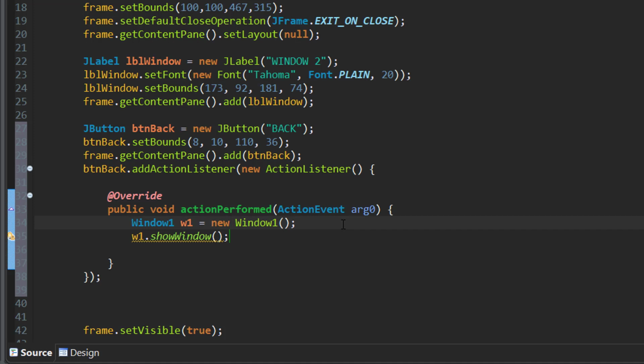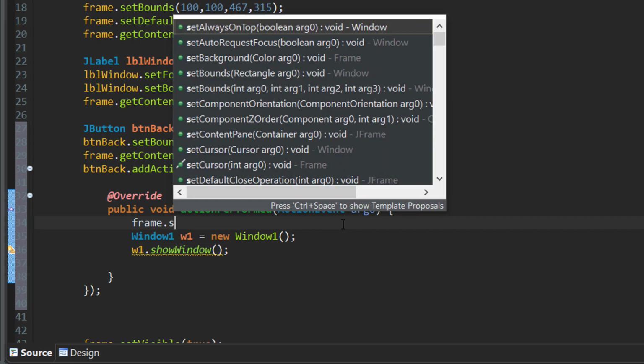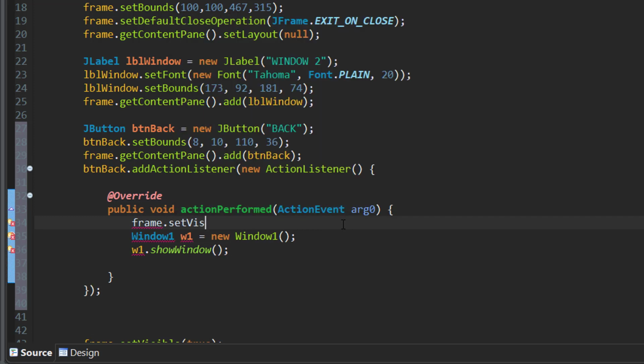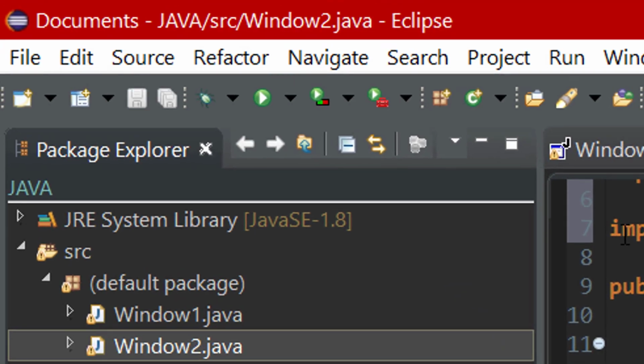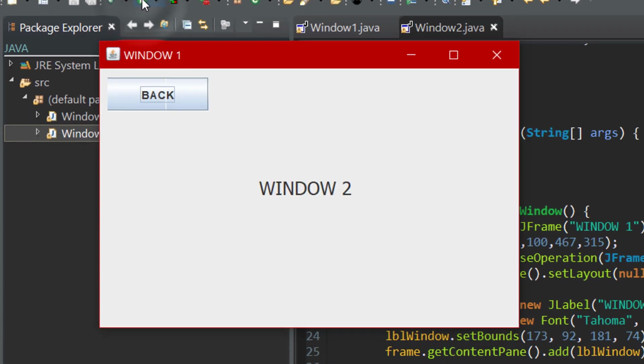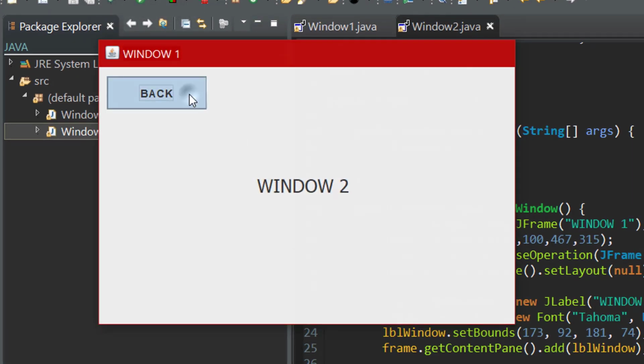And also remember to set this frame visible to false. Alright, there we go. So let's try it now. And yeah, it works.